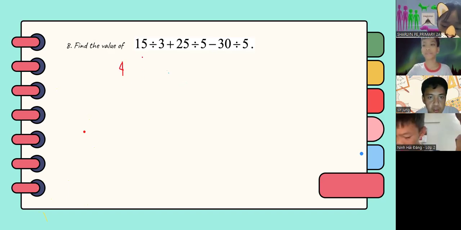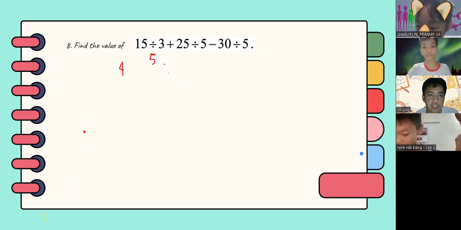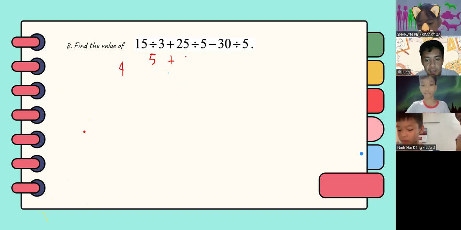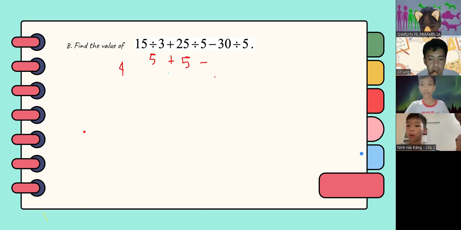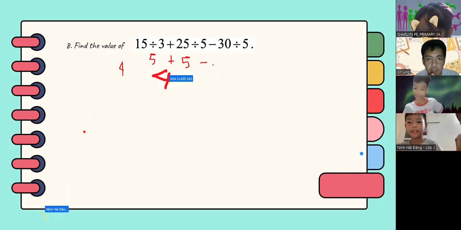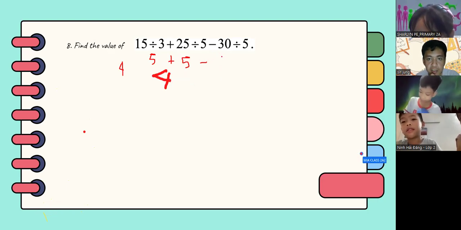So how do we solve for 4? So we have 5 here, right? 15 divided by 3, which is 5. 25 divided by 5 is 5 again. And then minus 30 divided by 5, which is 6.